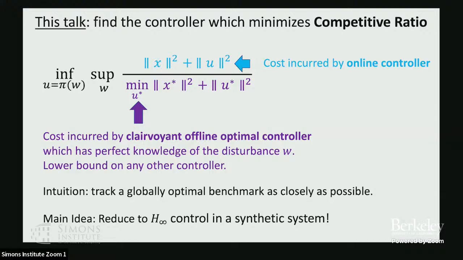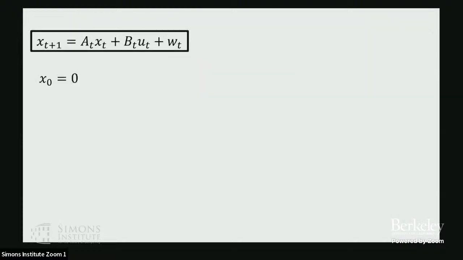And the idea is to reduce this problem to H infinity control in a synthetic system. So they're both minimax games. And you give me some matrices A and B driven by some disturbance W. I'll construct some A prime, B prime, and a synthetic disturbance W prime, such that the control actions selected by an H infinity controller in the synthetic system exactly coincide with the optimal competitive ratio control actions in the original system. Okay, it's a reduction. Okay, let me just sketch this out briefly.